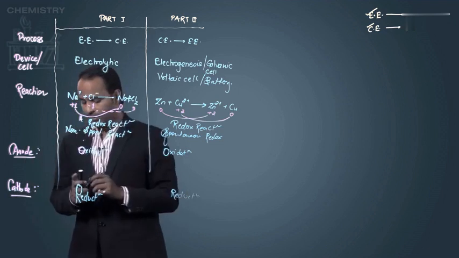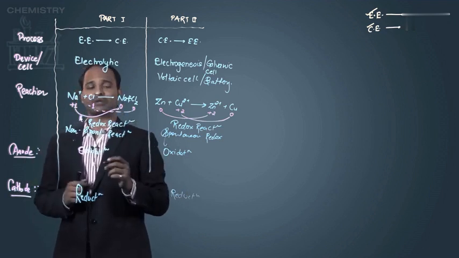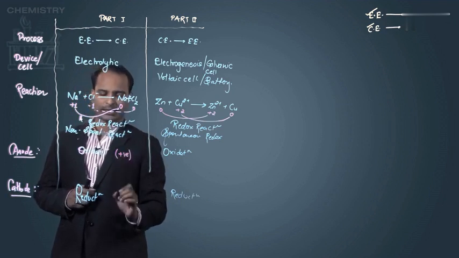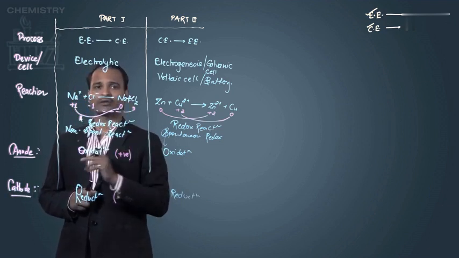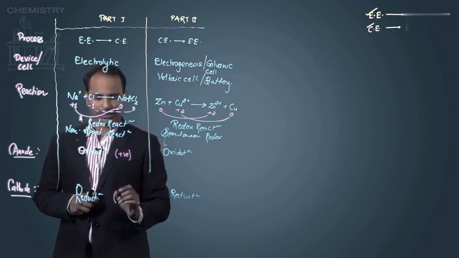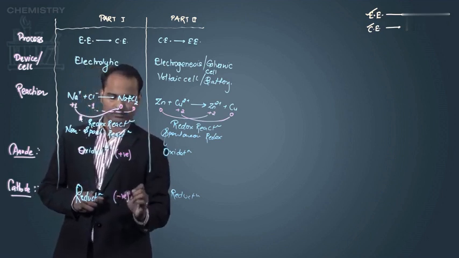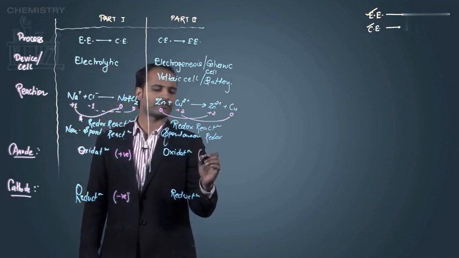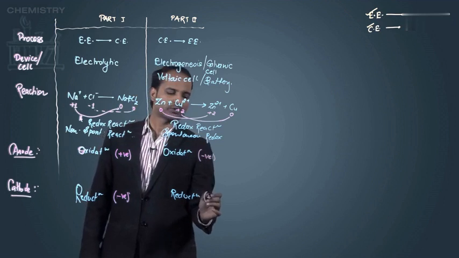Then what is different? In case of the electrolytic cell, the anode is positive and the cathode is negative. While in case of the other cell, anode is negative and the cathode is positive.